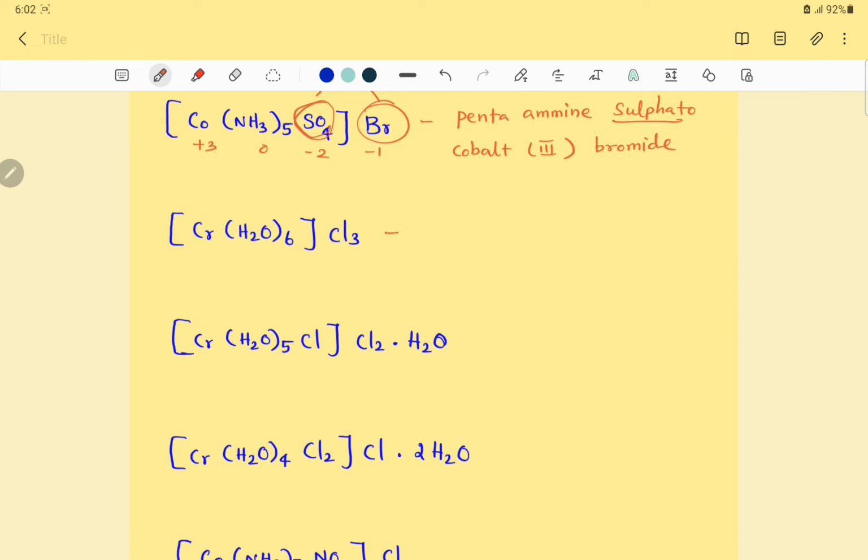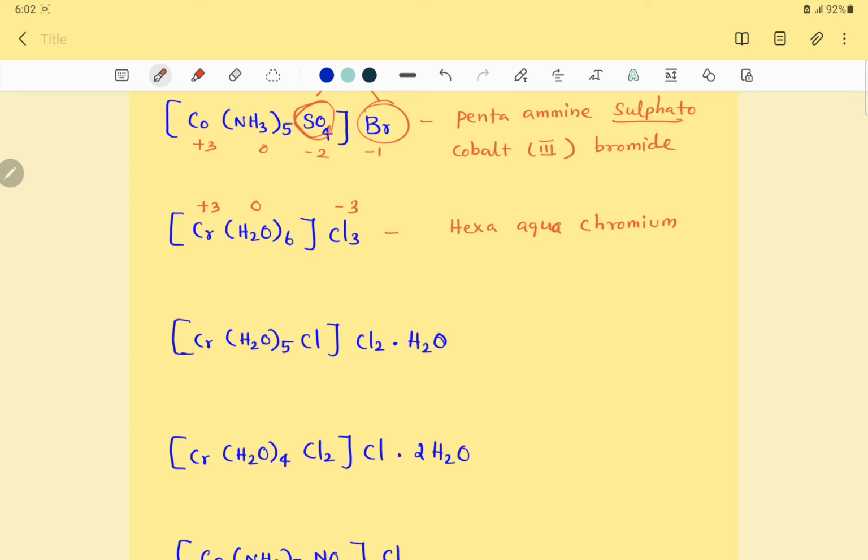The next compound is Cr(H2O)6 Cl3. H2O is neutral, 0. So Cl total charge -3, for chromium +3. There are 6 ligands, so hexa; the H2O ligand is called aqua. Then the central metal is chromium, isn't it?